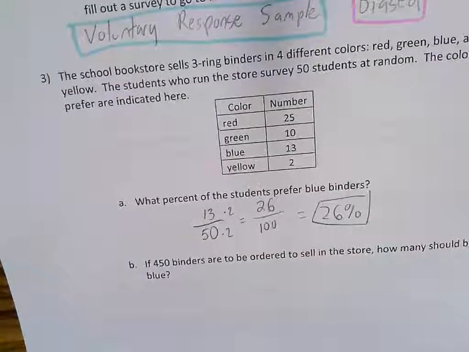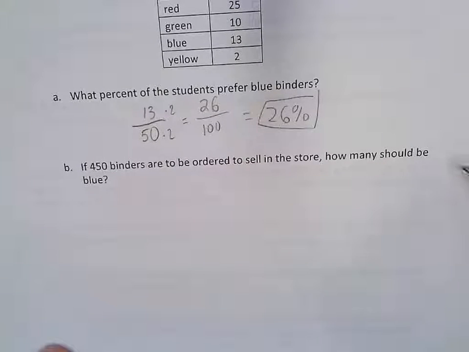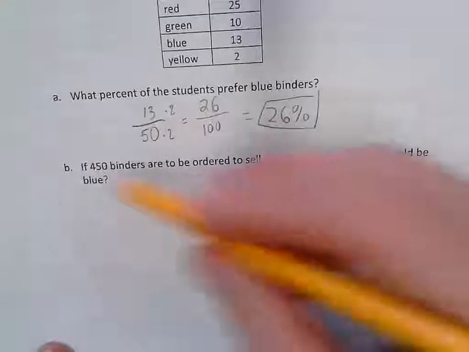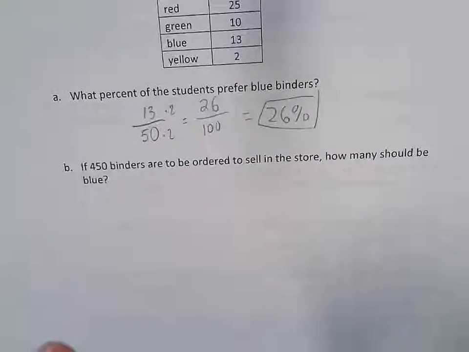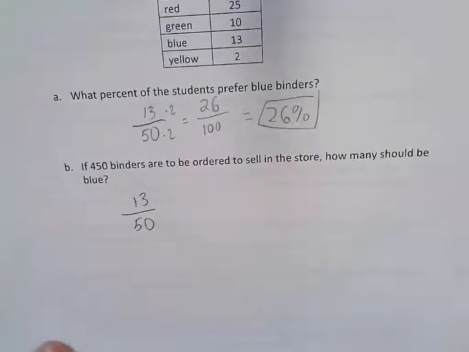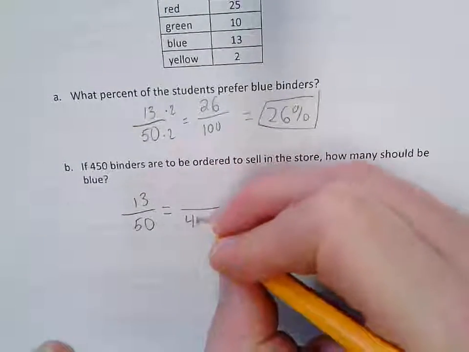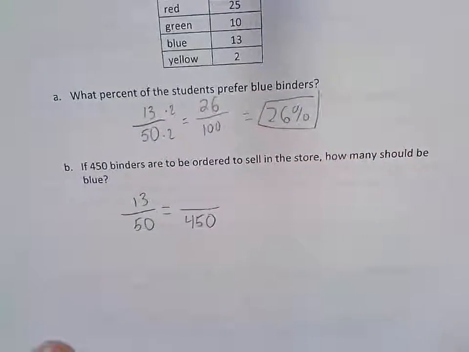All right. If 450 binders are to be ordered to sell in the store, how many should be blue? Let's use proportions to set that up. It's not the only way to do this, but we've already had a unit on proportions that makes this kind of problem really easy. So I'm going to set this up, and I expect you guys to be using proportions again also on your project here, because you're going to be pretending like you're ordering something for the 8th grade students. In this case here, we know that 13 out of the 50 surveyed liked blue binders, and we want to find, not out of 50, but out of 450 binders that we're going to order, how many of them should be blue.